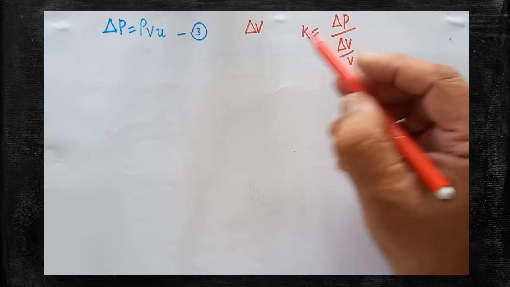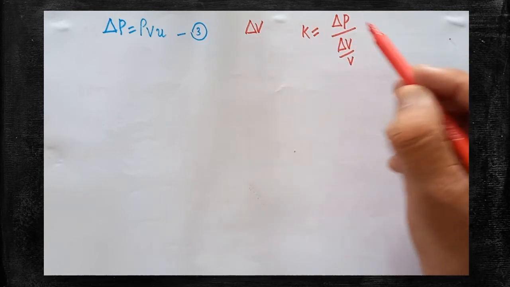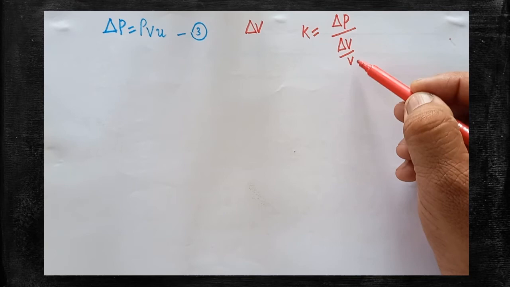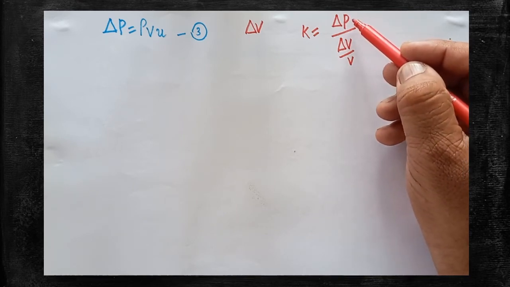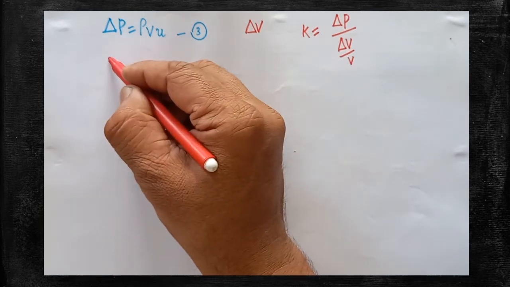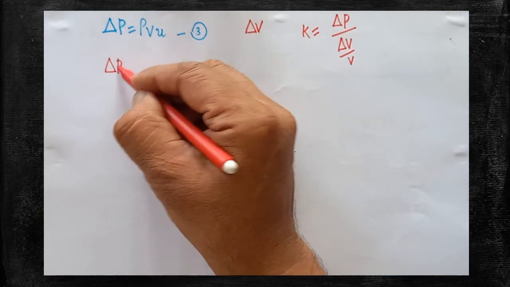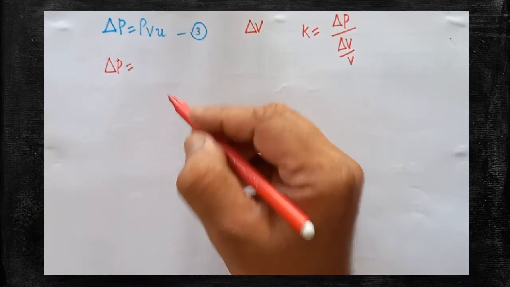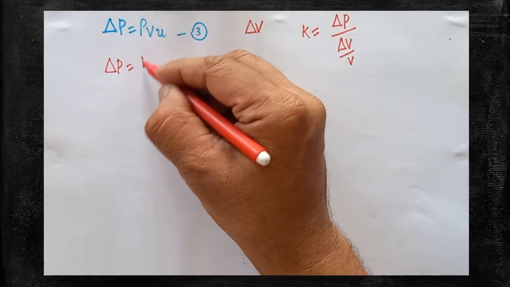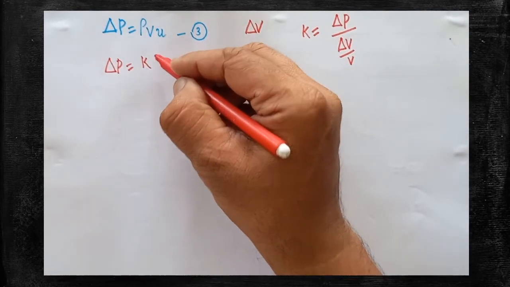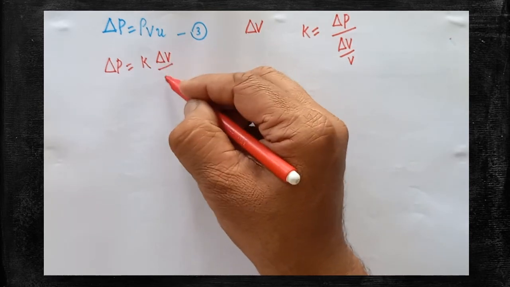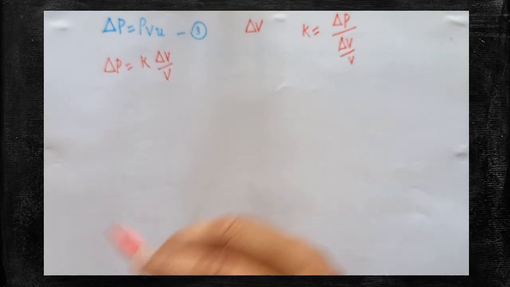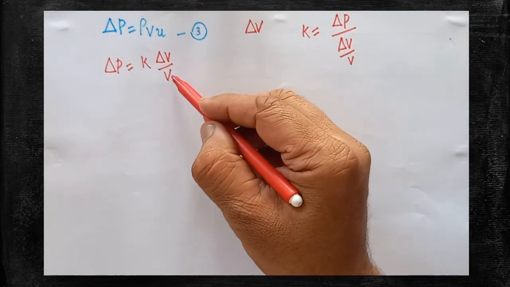Are you clear? What is del V? Change in volume. What is V? Original volume. What is del P? Change in pressure. So from this we are able to get the expression for del P. So del P is equal to, rearrange the equation. Now we are able to get del P is equal to K into del V divided by V. Are you clear?